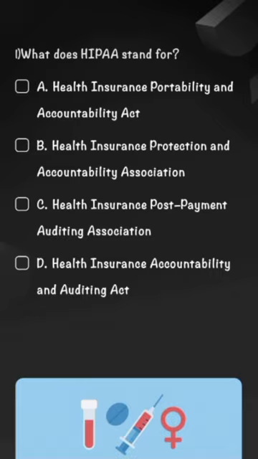The right answer is option A, Health Insurance Portability and Accountability Act. Option A is the right answer for HIPAA.